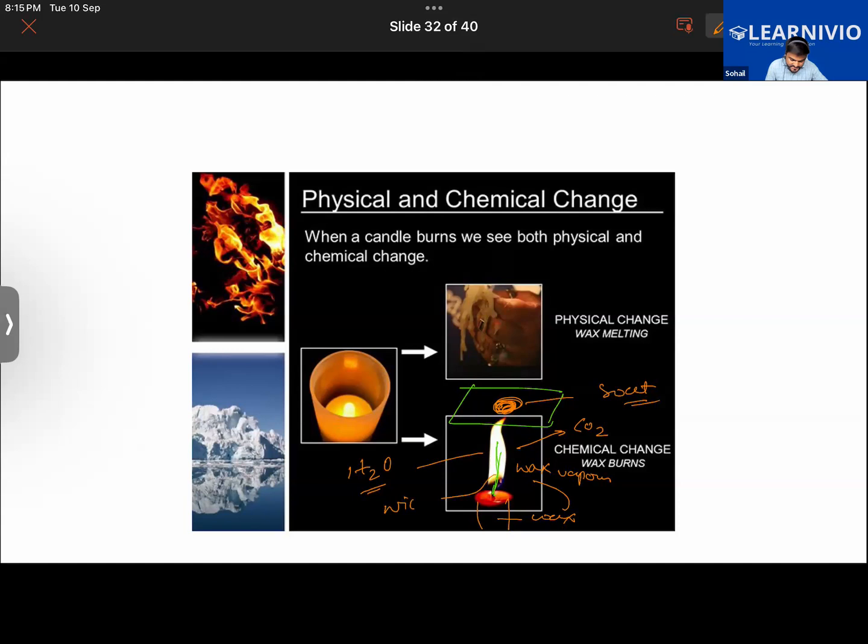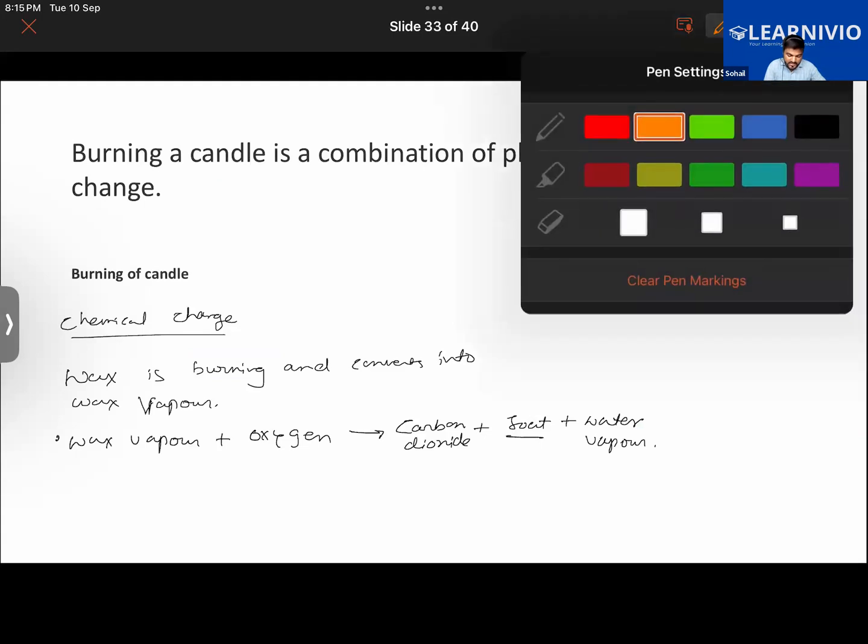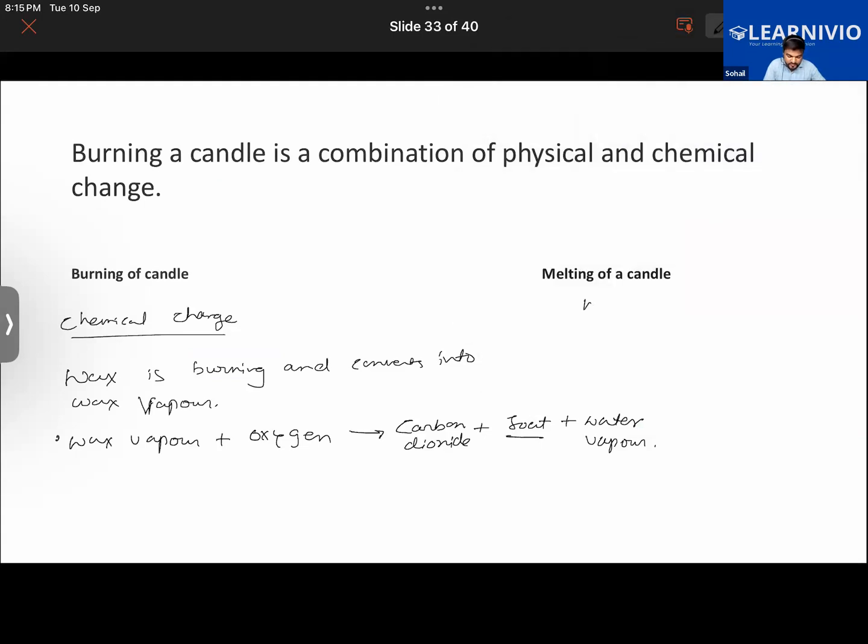So the wax near the wick melts, and upon melting, it converts from the solid to the liquid state. Which is a physical change because the composition of the substance remains the same, right? Yes. So in the melting of the candle, the wax from the solid state converts into melted wax, which is in liquid state, right?